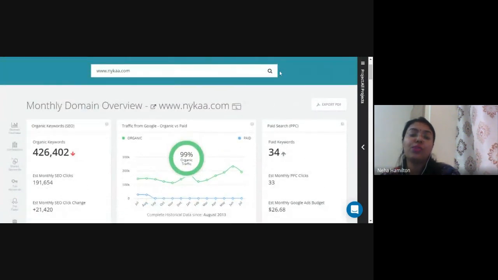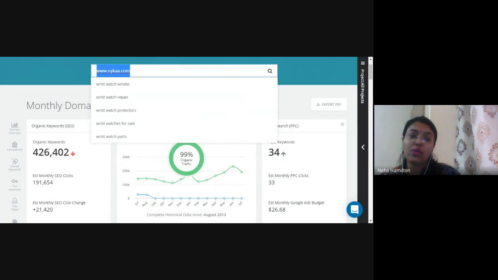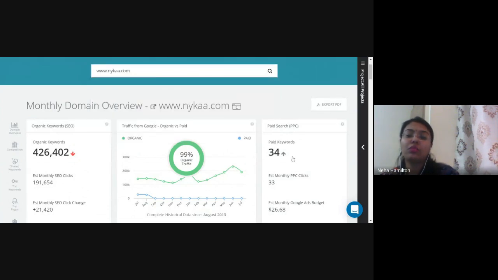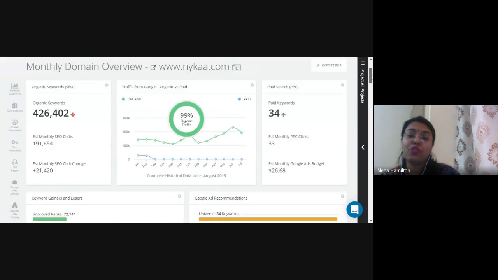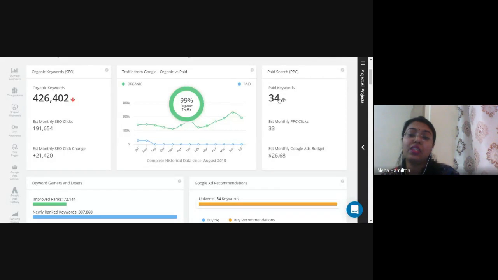I have shown you that if you are searching for Nykaa.com, then you can get a lot of information. For example, they are using a total of 34 paid keywords. That means basically they are getting all the clicks through organic traffic, through search engine optimization. What is written: 99% organic traffic. Only 34 keywords they are using.